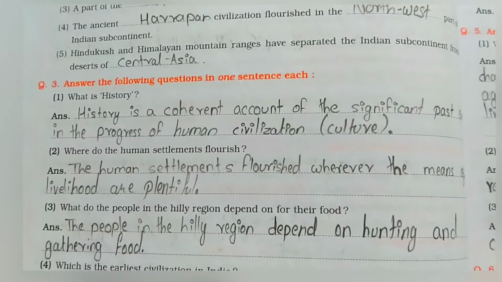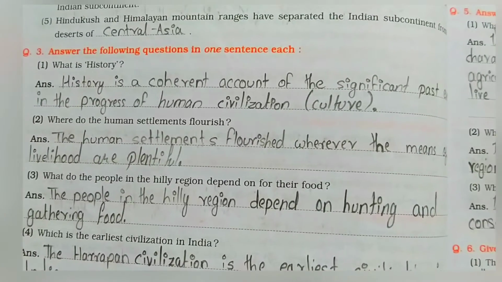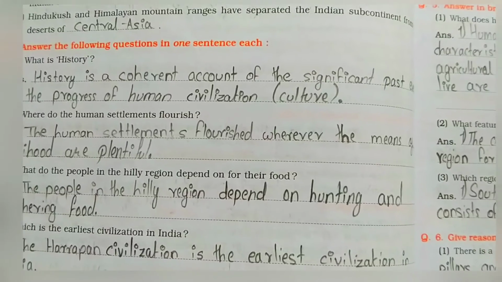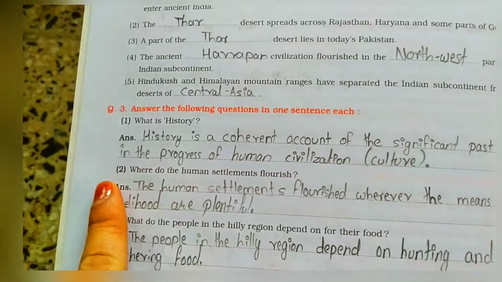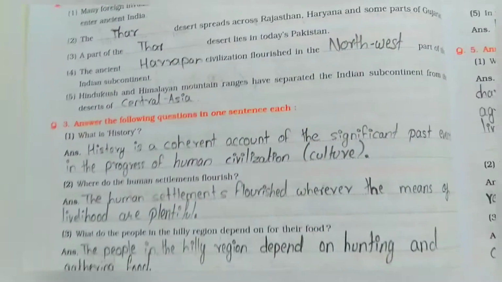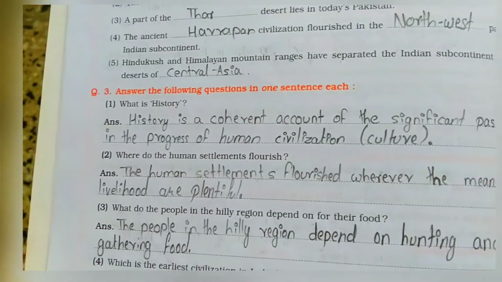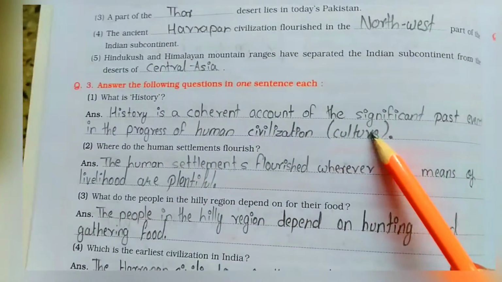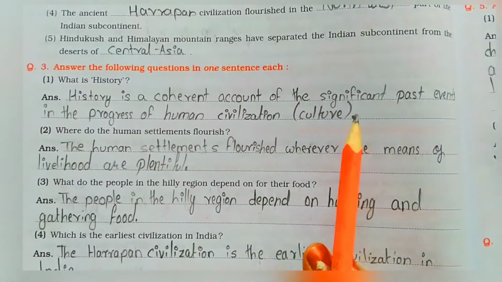Answer the following. What is history? Question है what is history? Answer: History is a correct account of the significant past events in the progress of human civilization and culture. फिर से सुनिए, what is history? History is a correct account of the significant past events in the progress of human civilization and culture.